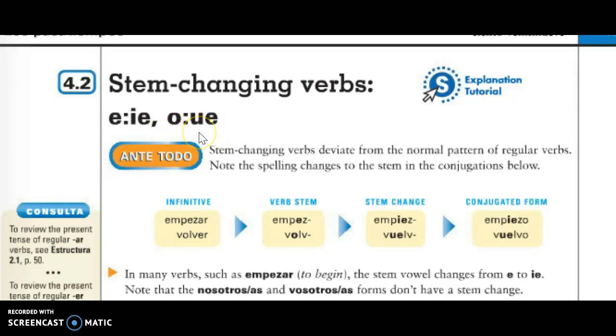You've heard us say juego before. There are other verbs that have stem changes other than the E to IE and the O to UE, and we will cover those next, but for now we're going to learn these simple ones. And just to reiterate, the nosotros form does not have a stem change.